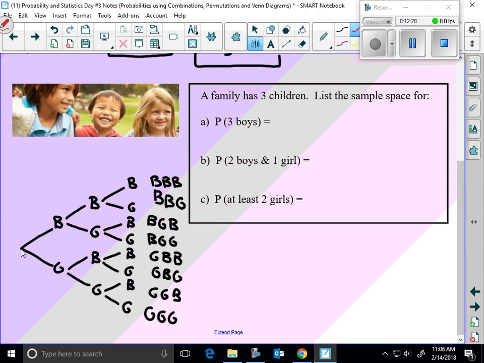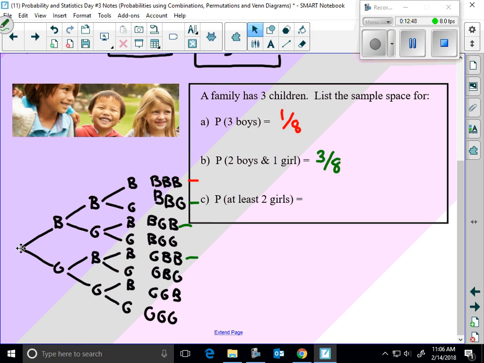Probability of 3 boys. 1/8, good. All right, I got 1 out of 8. Probability of 2 boys and a girl. 1, 2. Is that 3? 3/8.